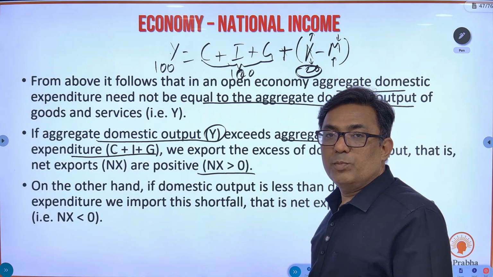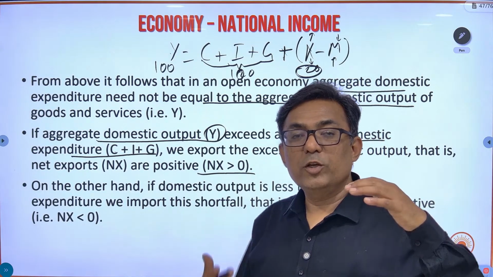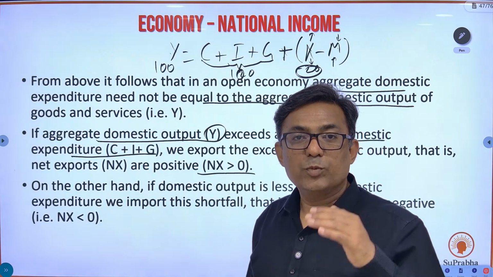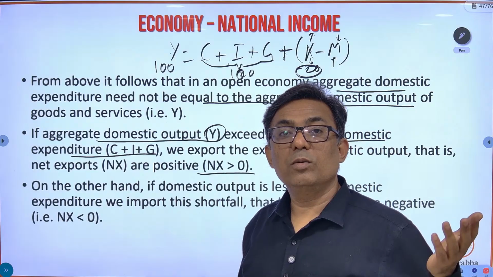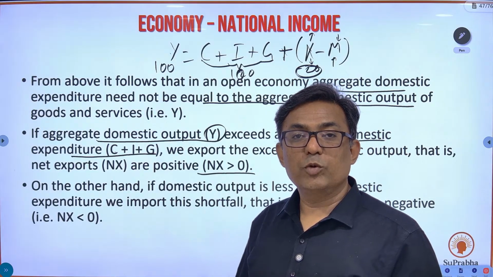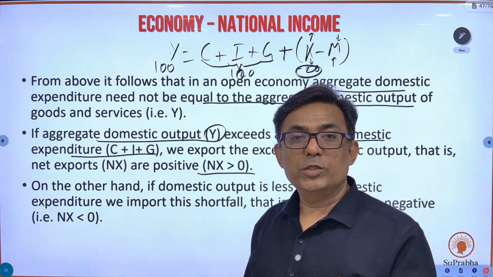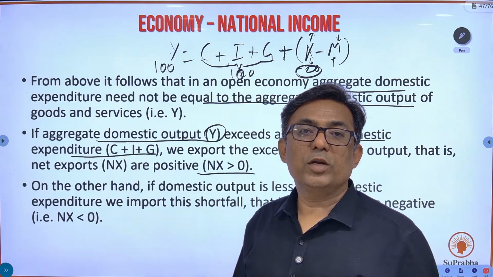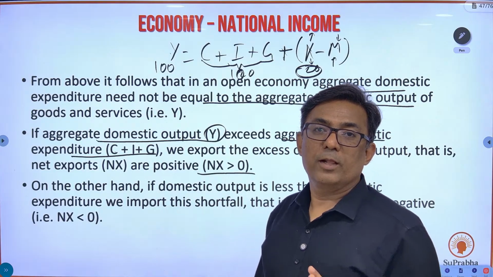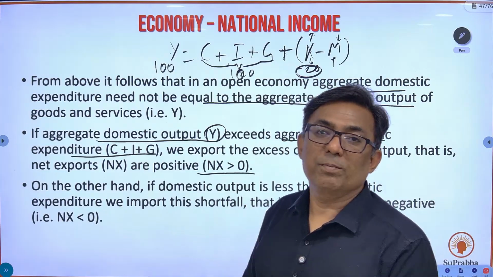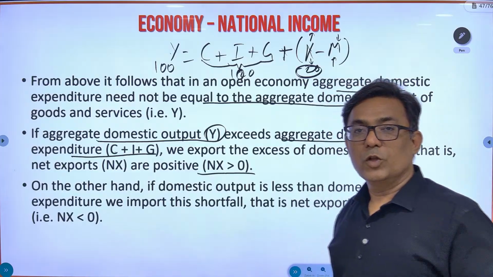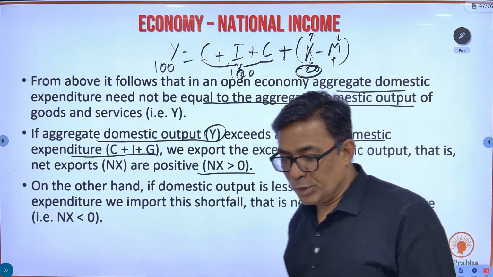Export will be more than the import when you are producing more than you are domestically consuming. Export will be less than the import when you are domestically consuming more than what you are producing. And export will be equal to import when you are domestically consuming as much as you are producing. Whatever you are producing, you are consuming. So X and M values are going to be the same. Okay, I hope you have understood this.